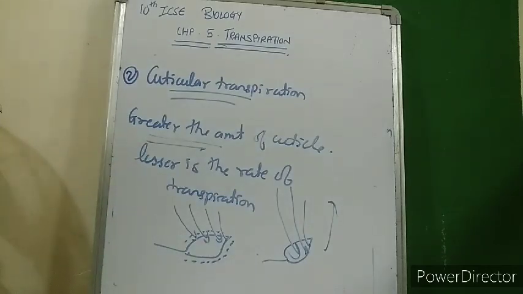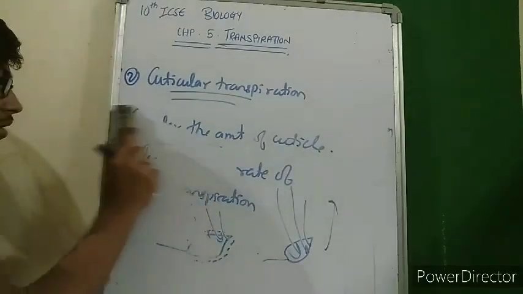Next is lenticular transpiration. I had told earlier, lenticels are special cells present in the older parts of the plant. Intercellular spaces are present between them and water accumulates in them, so water is lost through that surface of that part of the plant.